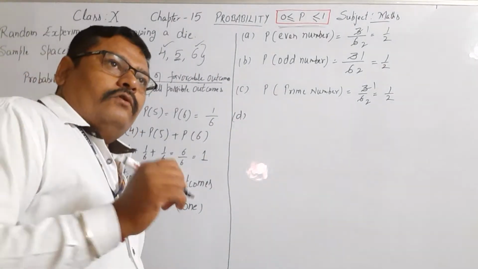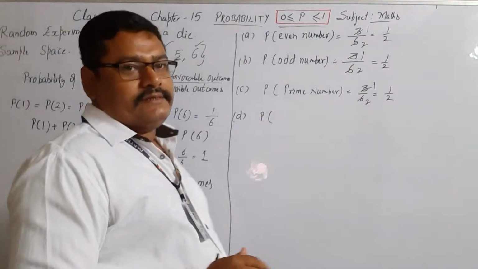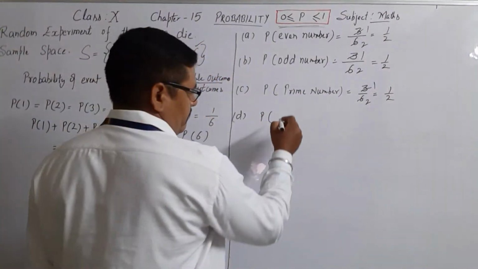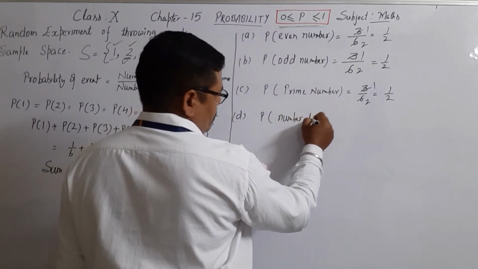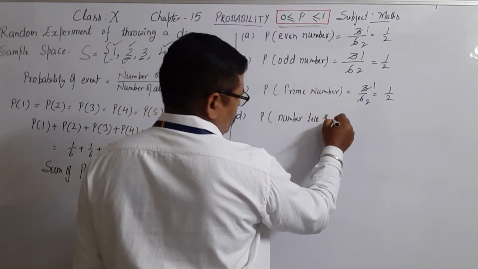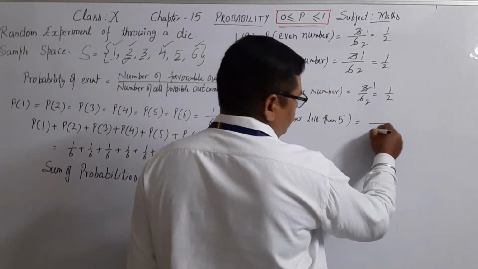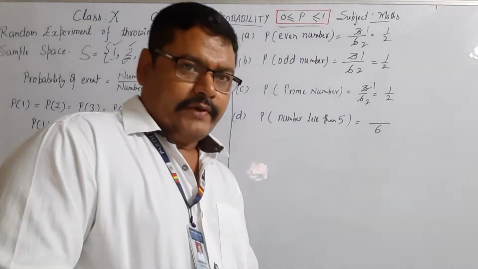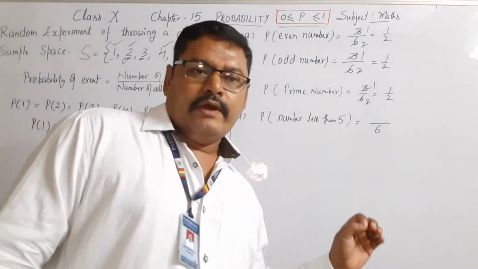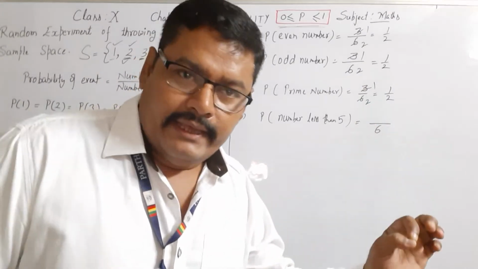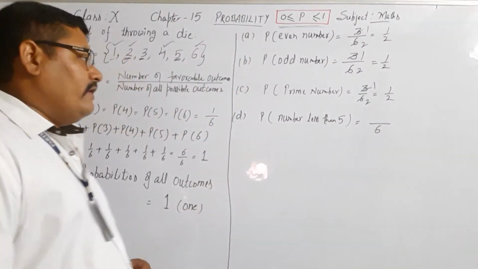Now, if we want to find the probability of getting a number which is less than 5, total outcomes are 6. In order to find the probability of getting a number which is less than 5, we have to find how many numbers are there which are less than 5.